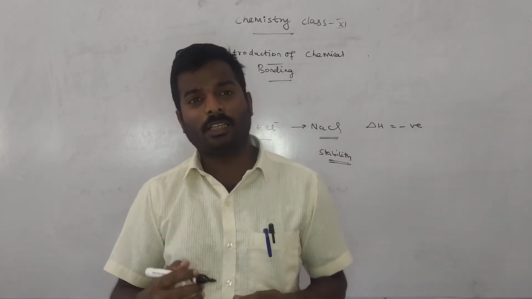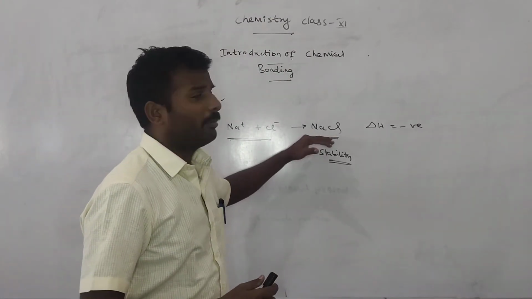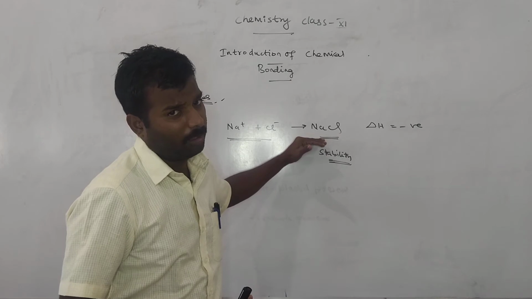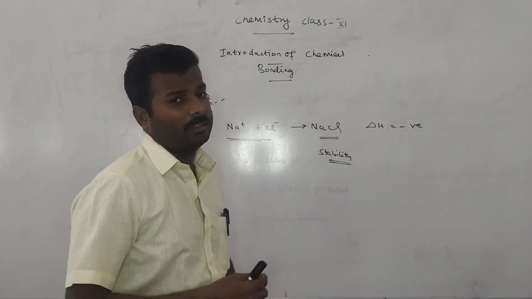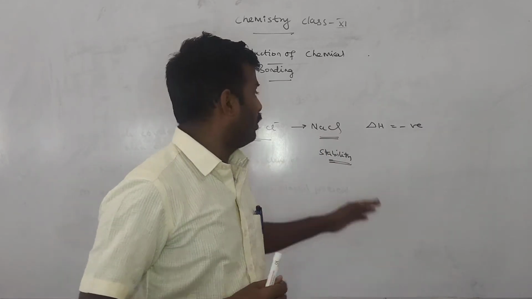More energy is released, and at the same time stability increases. So minimum energy means maximum stability in the molecule. That's why atoms, ions or molecules combine together to form compounds or molecules.